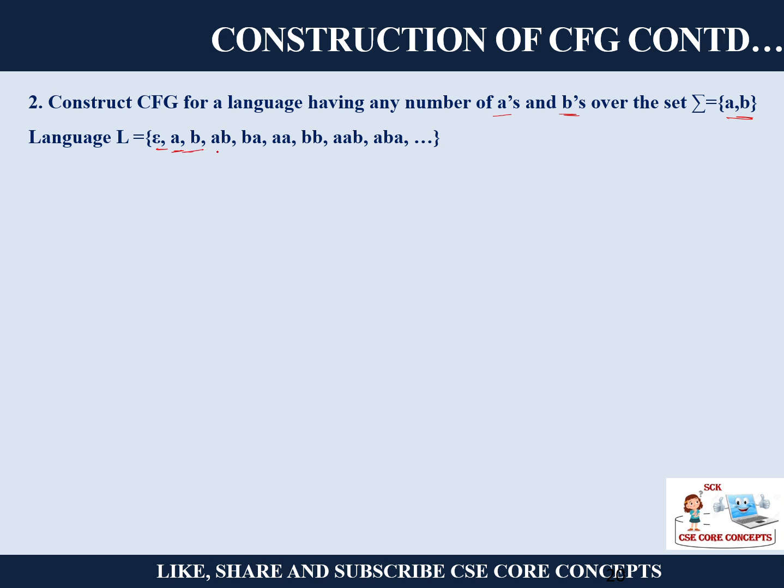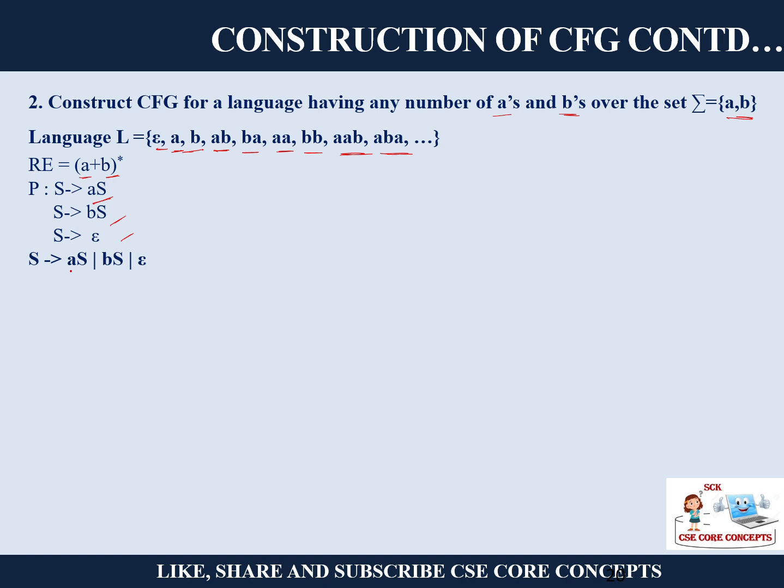You can have one AB, one BA, two A's, two B's, two A's and B's. So any number of A's and B's. It looks very simple. Your regular expression is (A or B) star. So what is your production rule? You can have any number of A's, any number of B's, and of course 0 number of A's and B's.